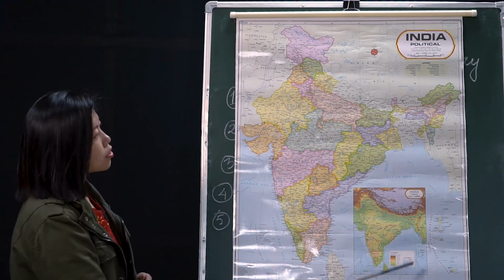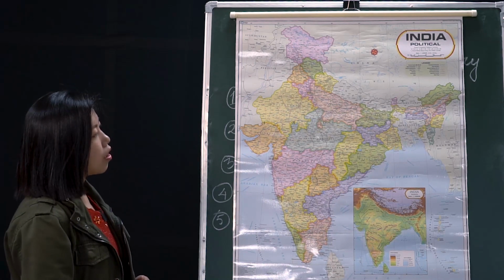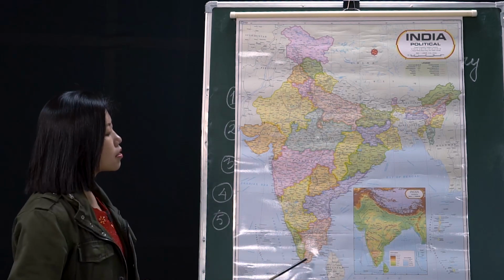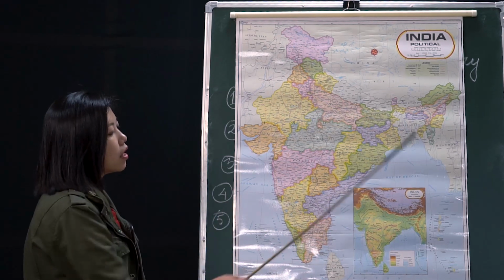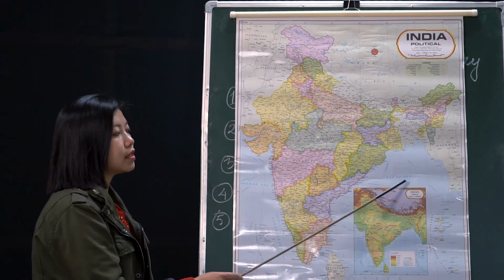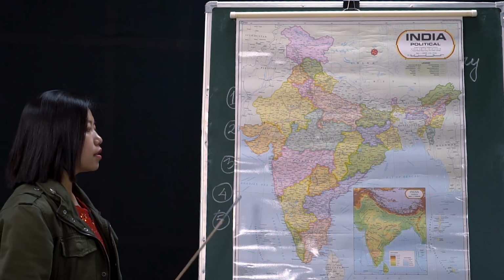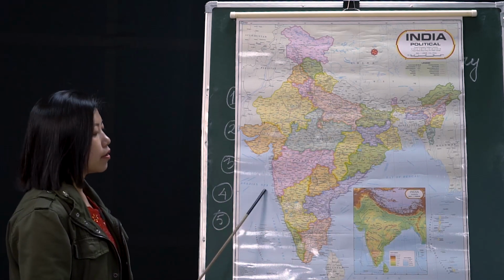Okay, so that's all about the physical divisions of India. So remember, we have four directions: north, south, west and east. We have two major seas of India: towards the east we have the Bay of Bengal, and towards the west we have the Arabian Sea.